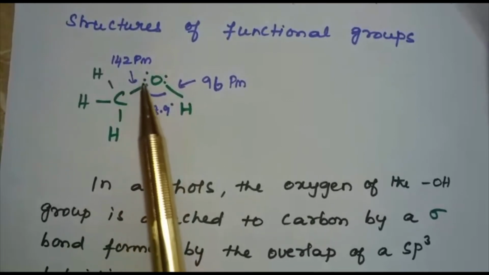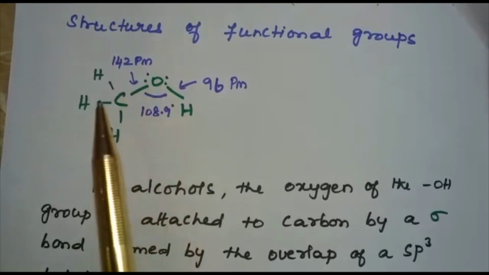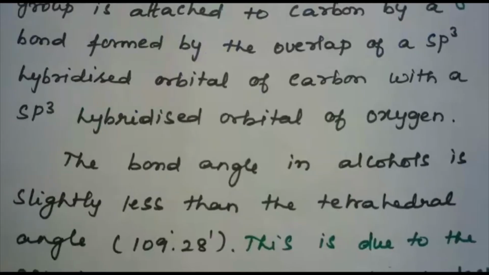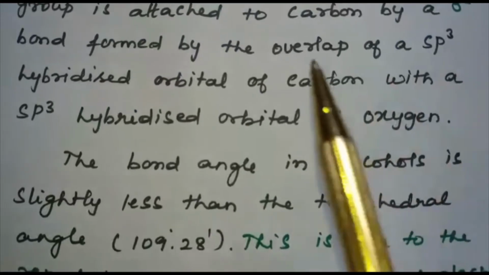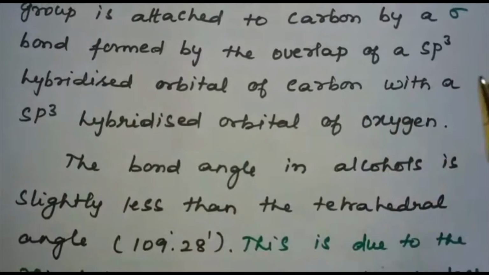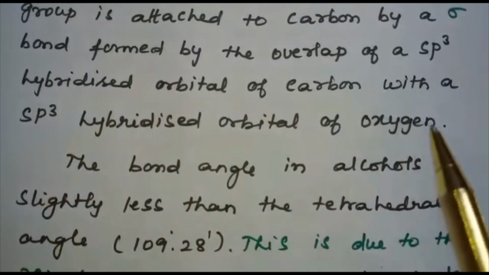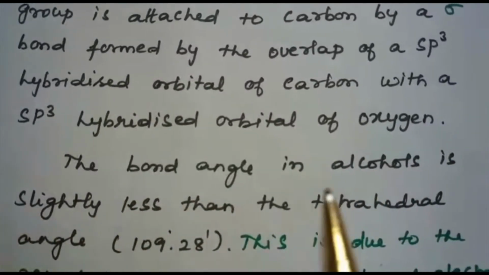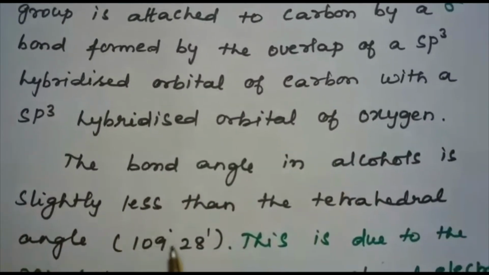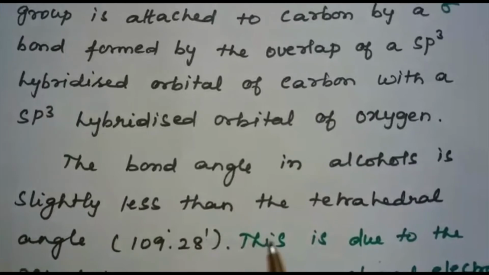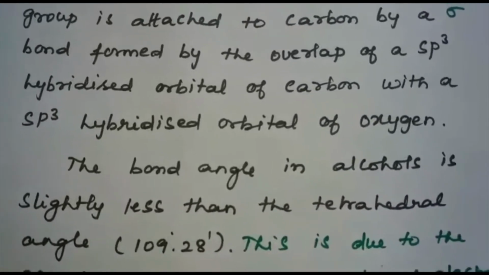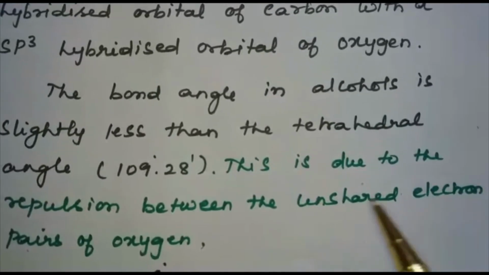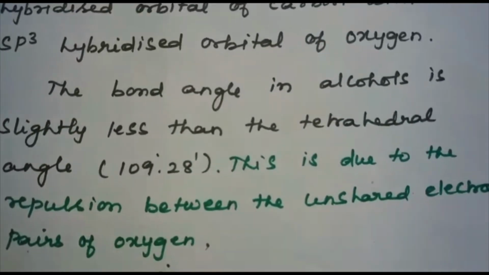Here it is a single bond, which is a sigma bond formed by the overlap of an sp3 hybridized orbital of carbon with an sp3 hybridized orbital of oxygen. The bond angle in alcohols is slightly less than the tetrahedral angle, which is 109.28 degrees. This is due to the repulsion between the unshared electron pairs of oxygen.